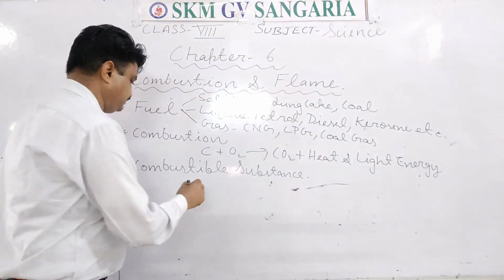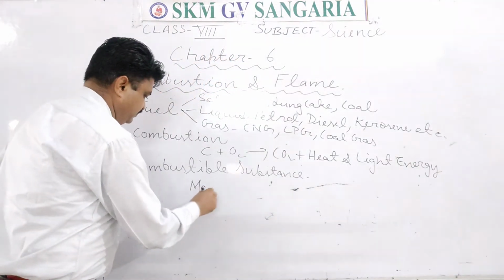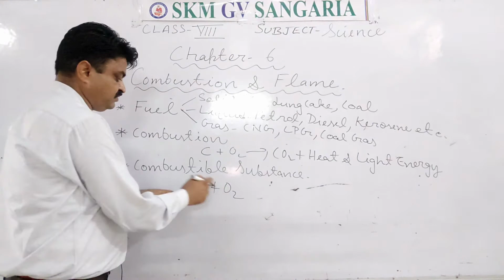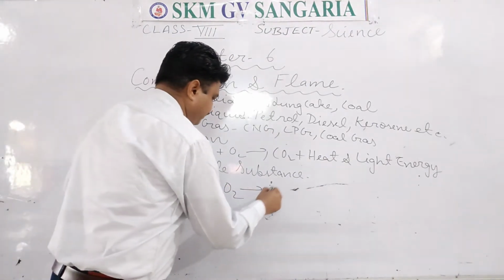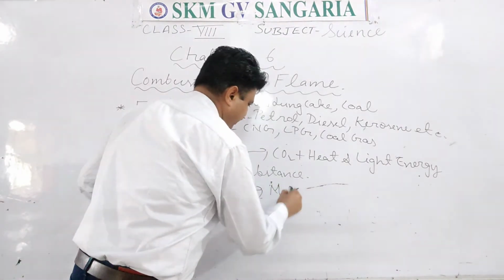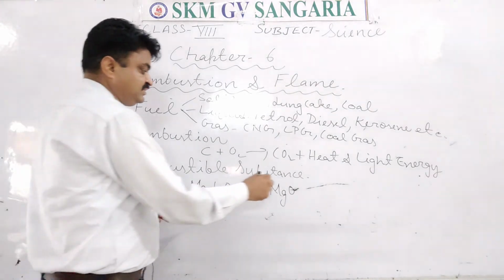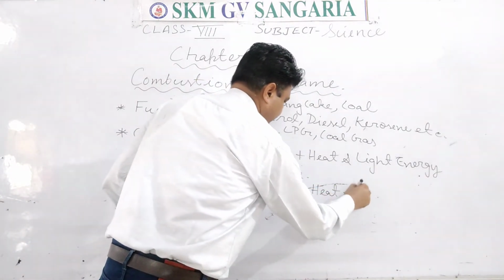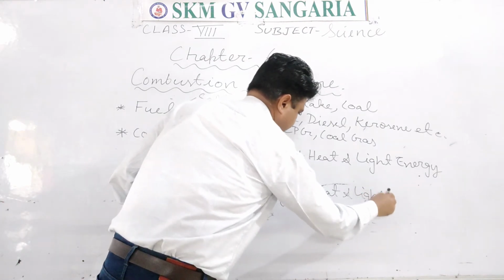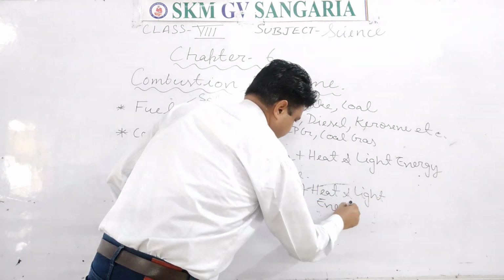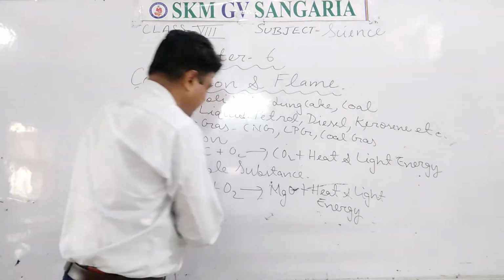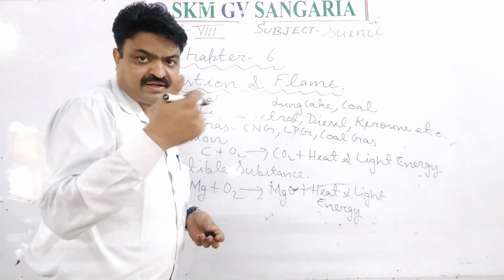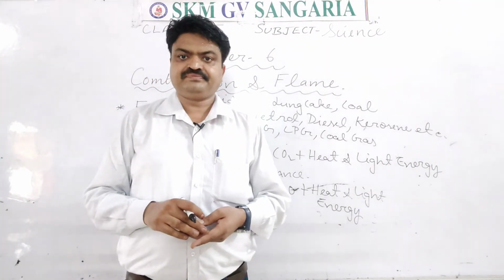Oxygen is used by the magnesium during burning, and it forms magnesium oxide. With this, heat and light energy is released. That's why we can say that magnesium is a combustible substance.